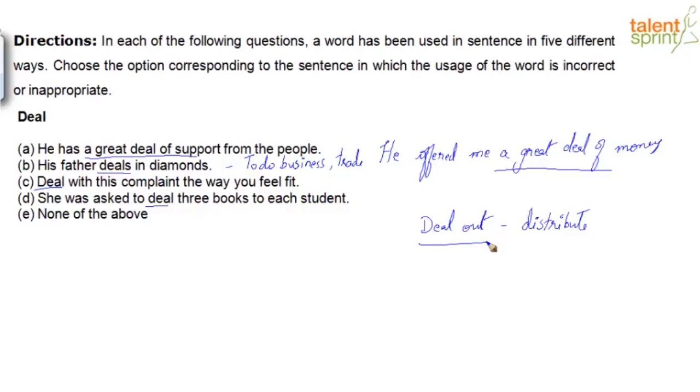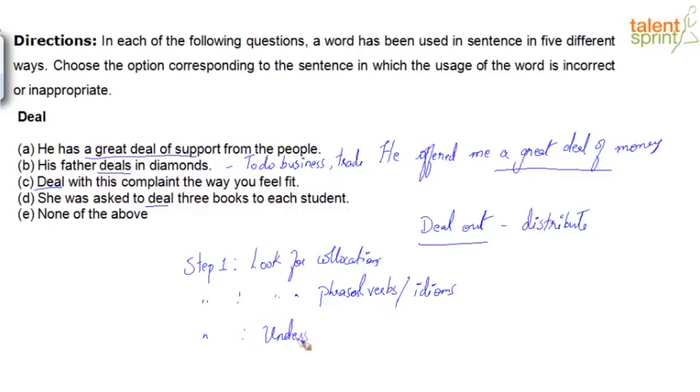So every time you approach this question type, 3 things that you can quickly do are, step 1, look for collocations quickly. Step 2, look for phrasal verbs or idiomatic expressions. Step 3, understand the meaning the context conveys. Not necessarily in this order, right? You'd rather start with step 3, understand the meaning the context conveys first, and then look for collocations and phrasal verbs. Either way, it's fine, but the point is that you need to apply all of these steps. Let's move on to our next one. So the answer for this is option D, where the word is used incorrectly in the context.